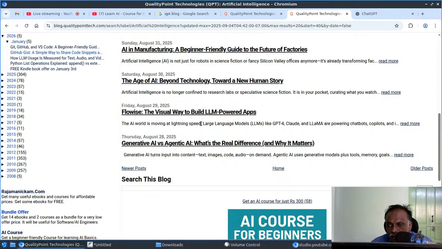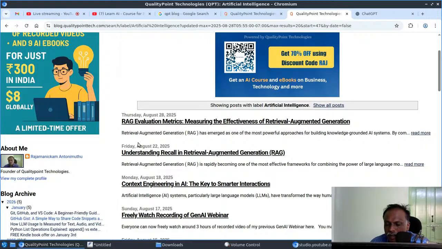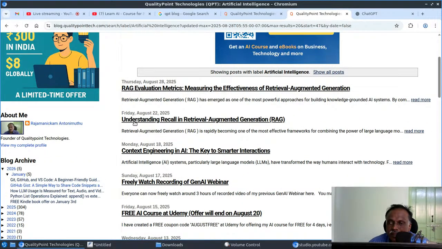So flow-wise, it's similar to n8n, right? A visual way to build LLM-powered apps. New human story. Generative AI versus agentic AI. So you can check and find a lot of things. I will just go through the topic titles alone, otherwise it will take more time. RAG evaluation metrics, like measuring recall, precision, F1 score, that kind of stuff, MRR, NDCG, and this one is just explaining recall alone in the RAG context.